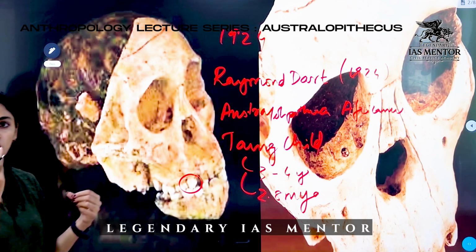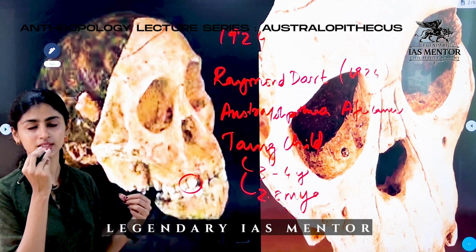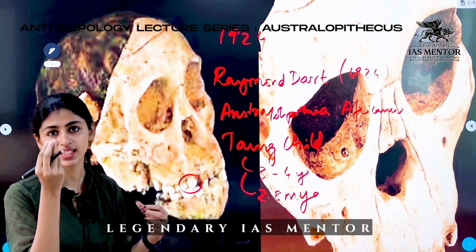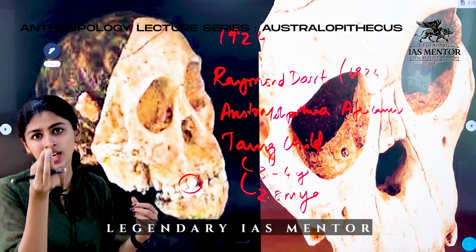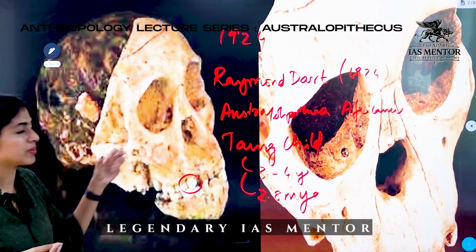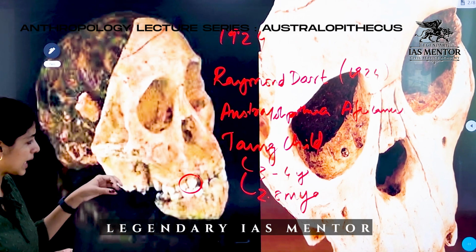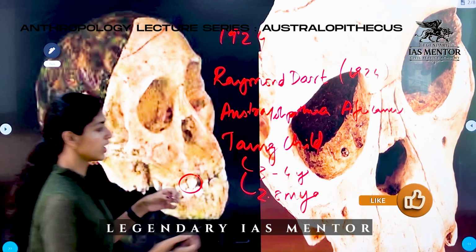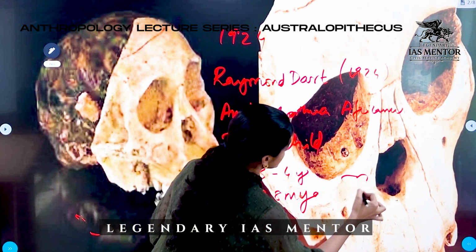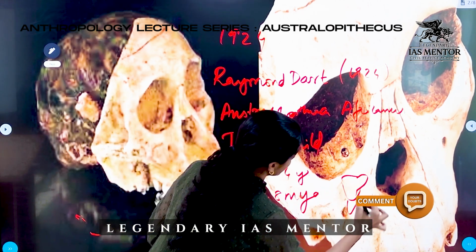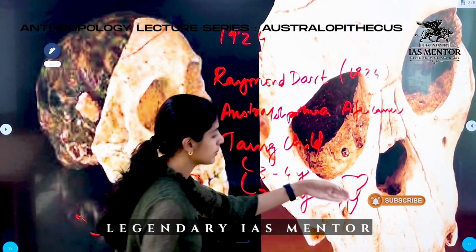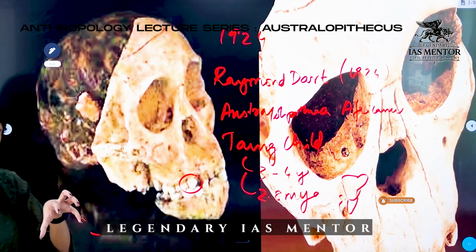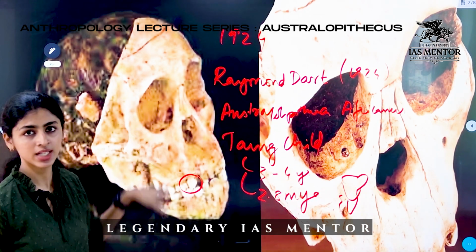That is, the molar, the side teeth is called molar, and these molars and milk teeth were just coming out. So which meant the skull belonged to a child. And based on the crown shape and root of the dentition, if this is the teeth, this is called the root. And based on this root length, we could identify what the age of the skull is.